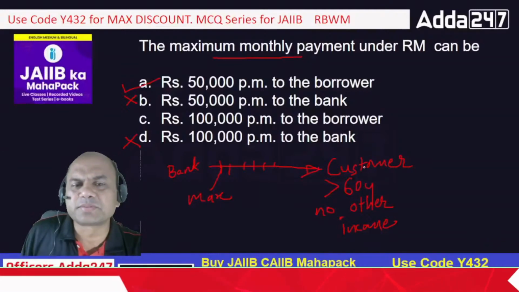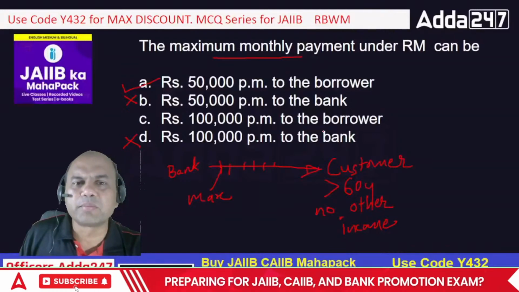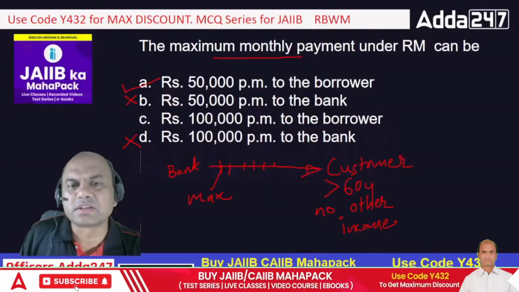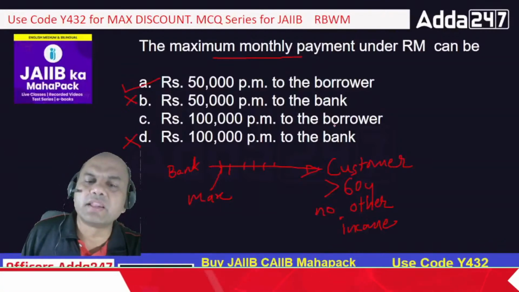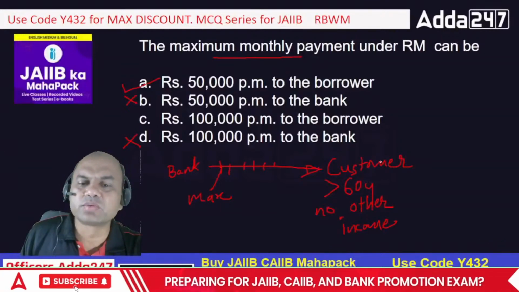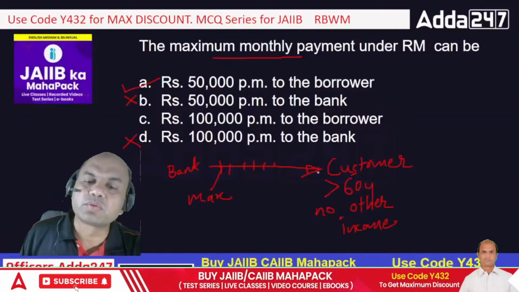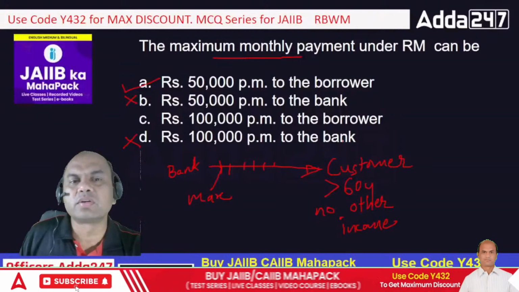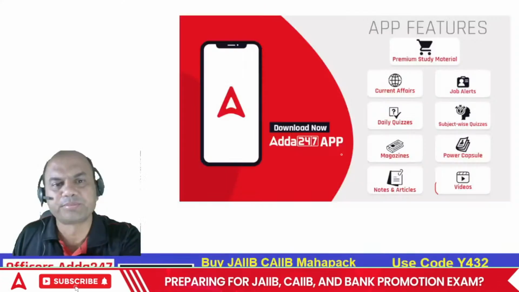Suppose if I am the businessman, there are many of them who are above 60. You call Ambanis, Adanis, all are above 60. So they don't have other income. So any person who is having other income will not get this loan. This is only for those retired persons having no other income source, so they can get it from the bank.